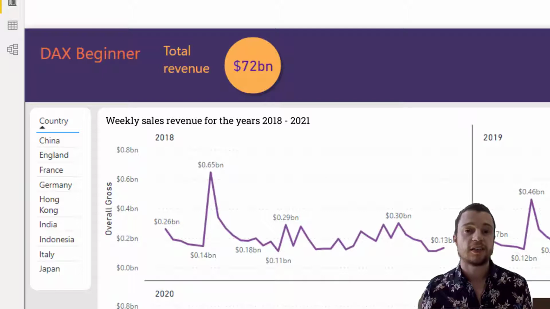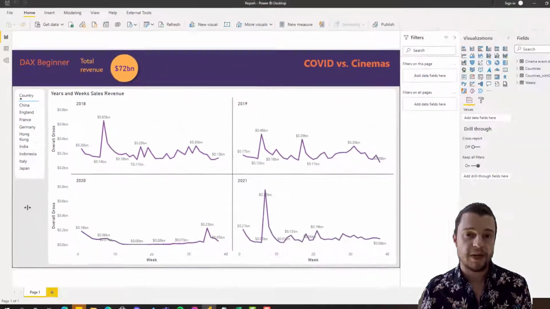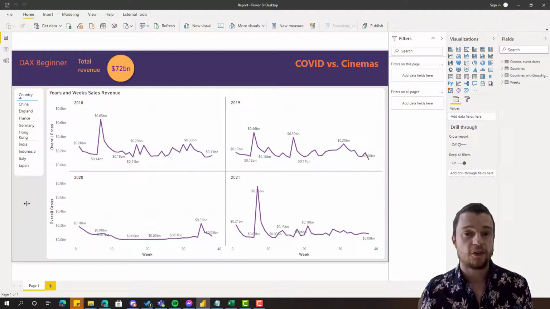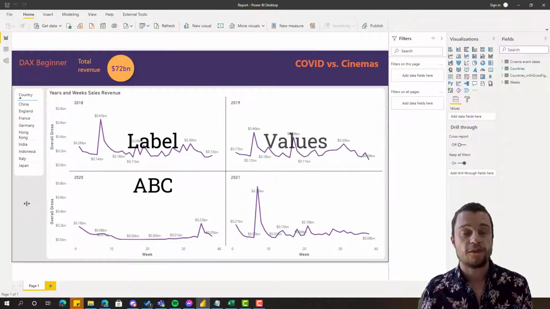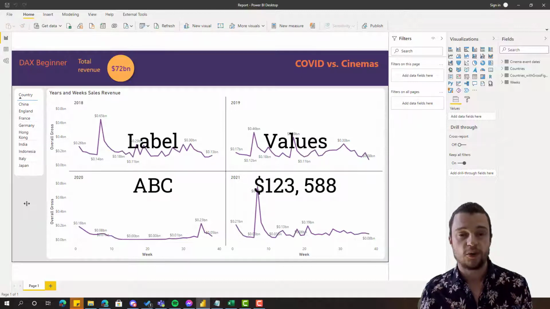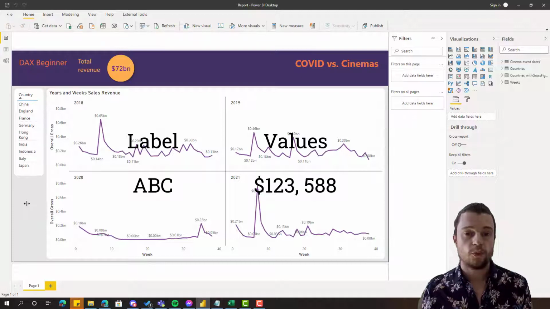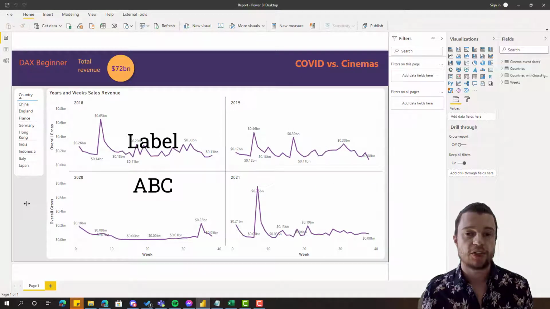Now, DAX, like I said before, is Power BI Desktop's calculation language. It's done through using something called measures. So we're going to create a measure. A measure can return one of two options: either a label, which is a text value, like A, B, C, or values, which is like 1, 2, 3. So what are we doing? We're doing a label here, so we're going to return text.